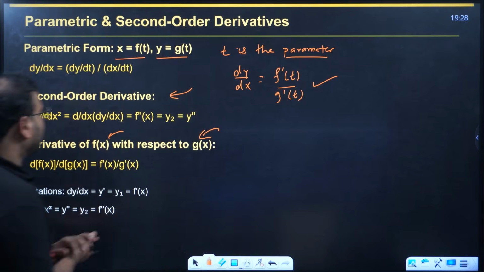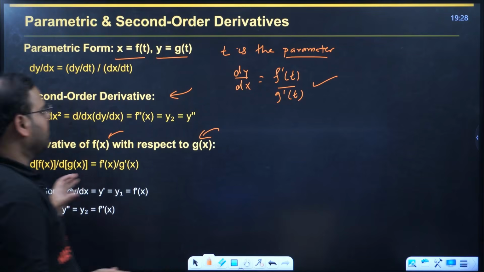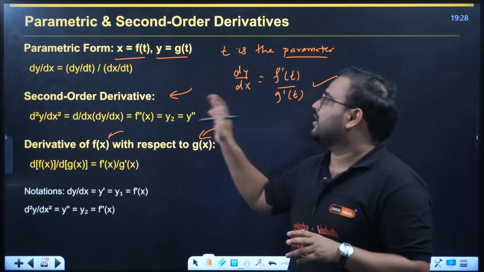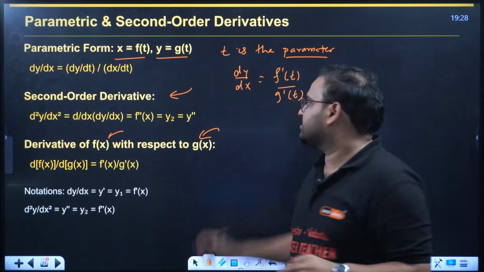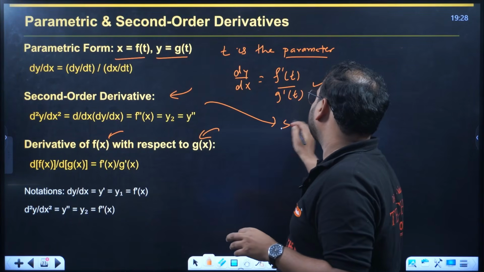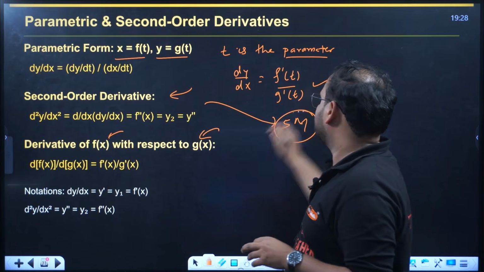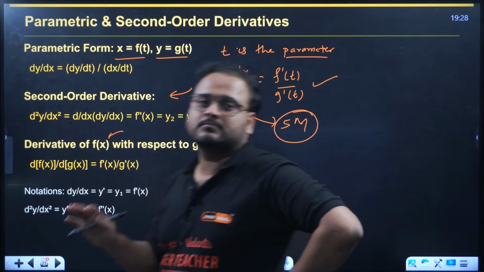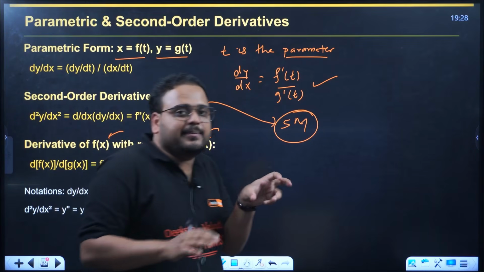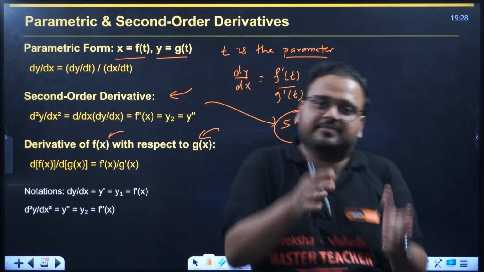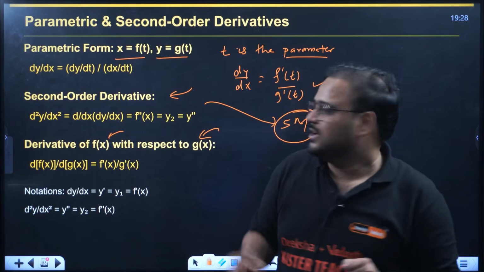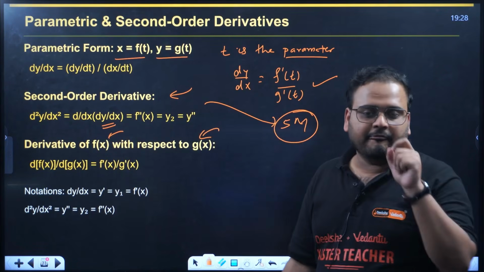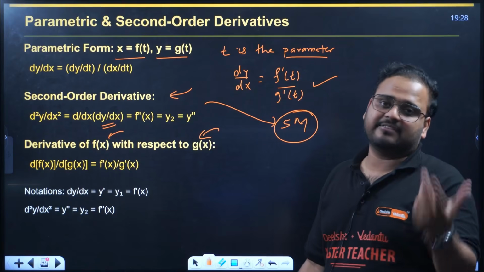Great. So that is for parametric and function derivative with another function. The last is second order derivative. This question will come for sure for 5 marks in the second PUC board. Differentiating means differentiating the derivative. So you'll have a derivative, this is called the first derivative. When you differentiate that, it is called the second derivative.